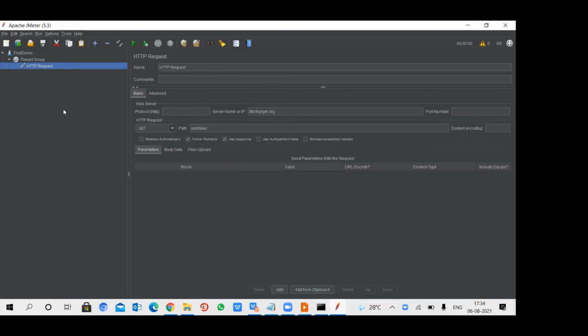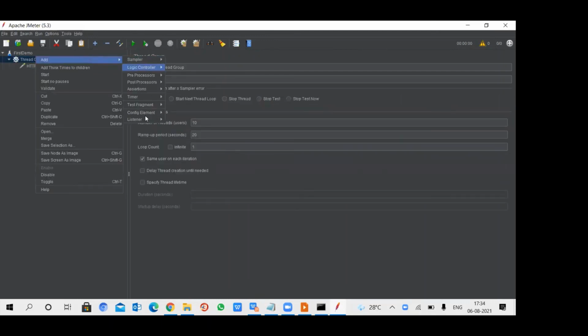For that, we have an option called listener. This is to view the result. We may view the result in a tree, graph, report, or table manner. We have various options to view the result.